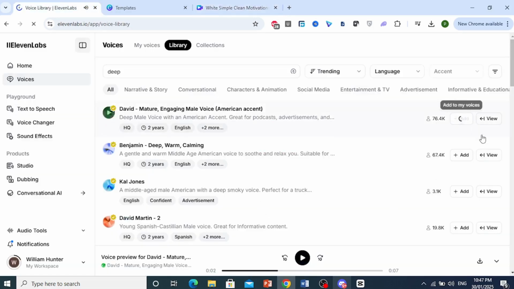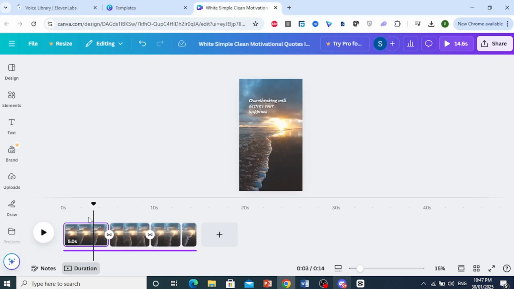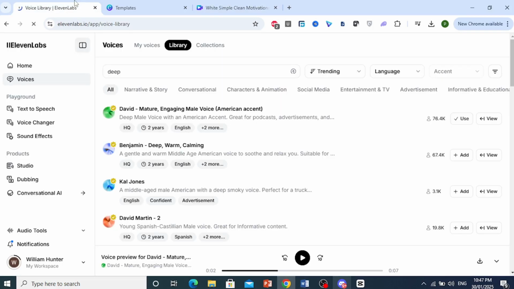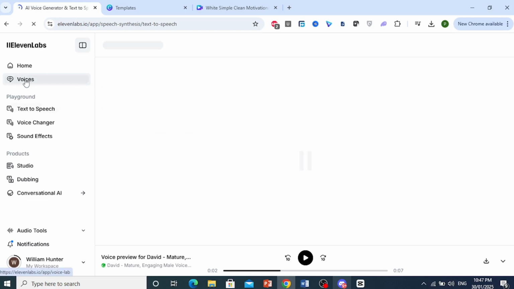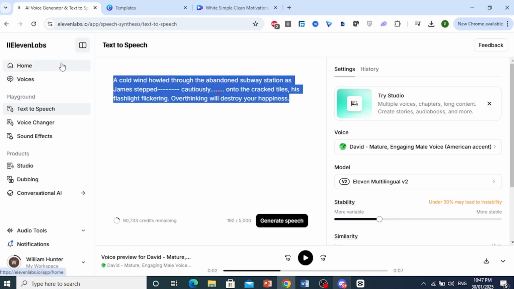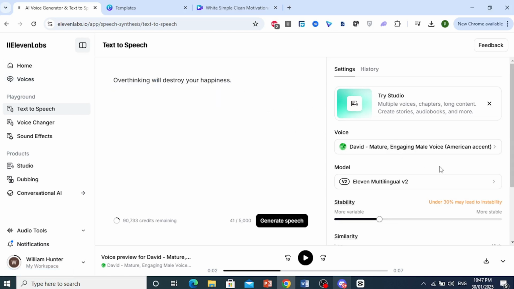First add this to your voices, and then you can go ahead and use it. So click on use voice. Now here, you will see the text. I can double click on this and copy the text. Now, when David shows up to be used as a voice, I'll paste this text right here. Clear all this, paste this one.